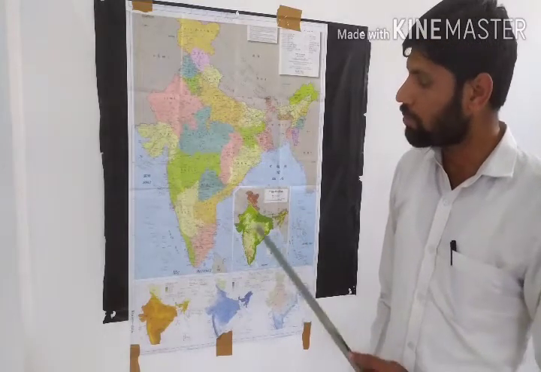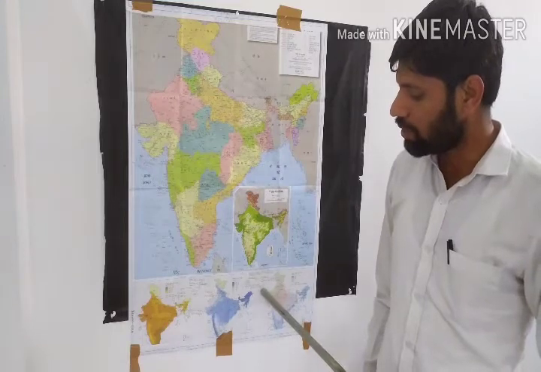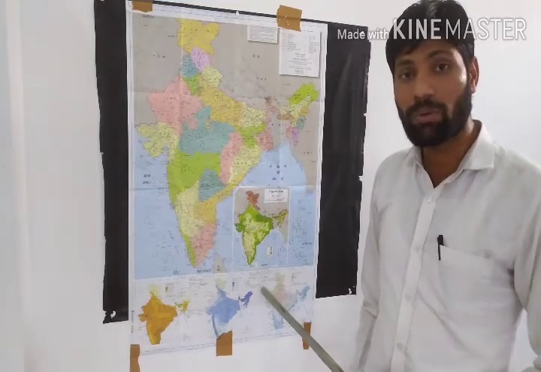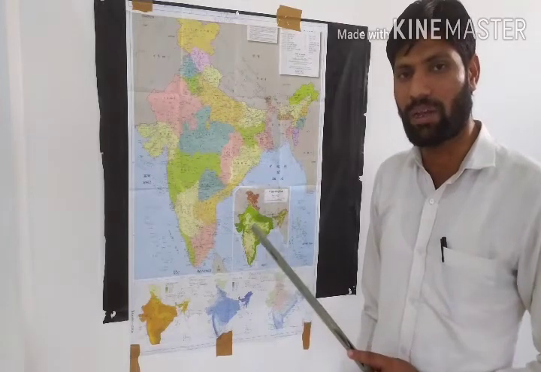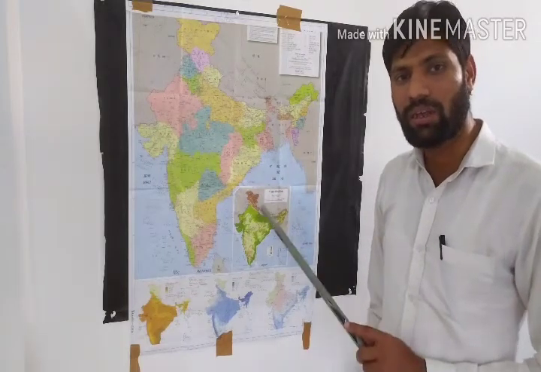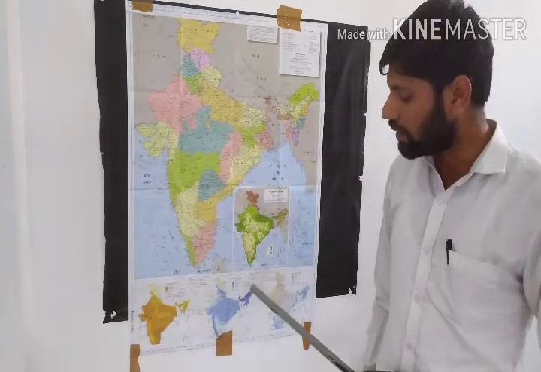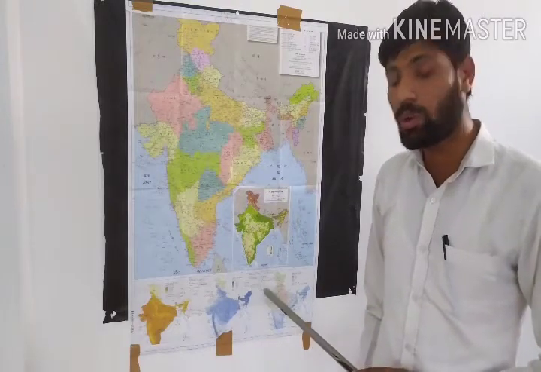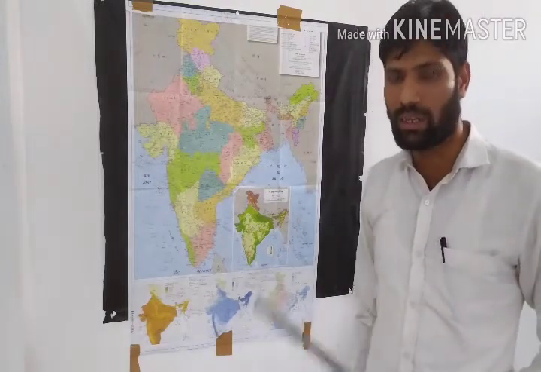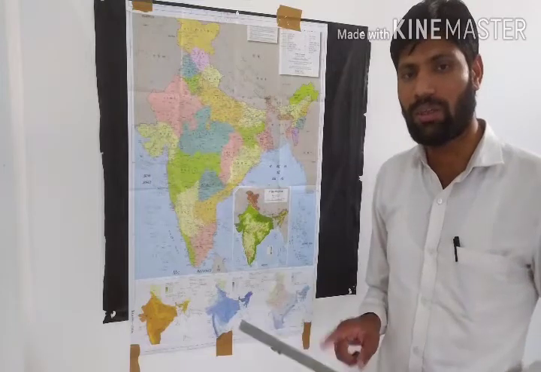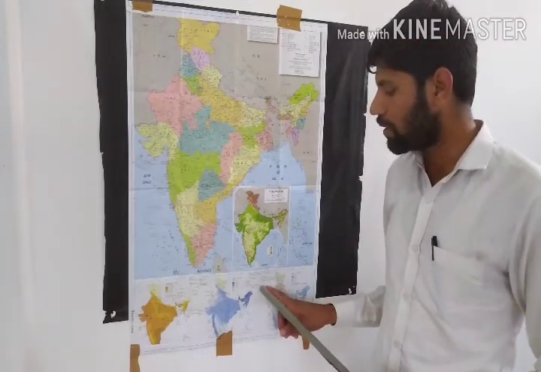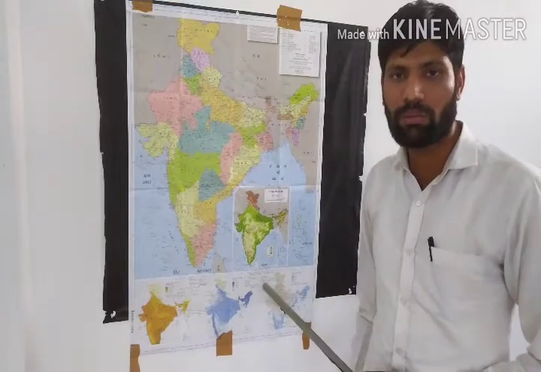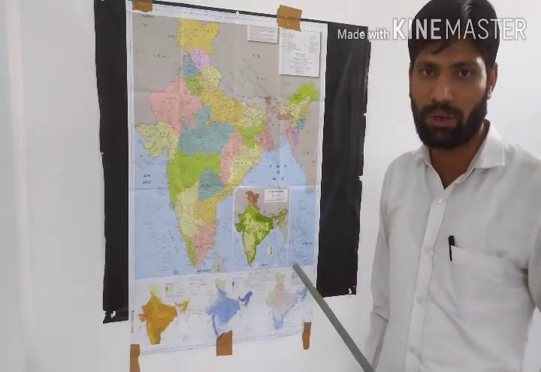Now if we talk about India, about 8.1% of the biodiversity of the entire world is present in India, and India contributes only 2.4% of the area of the globe. That means in only 2.4% area we have 8.1% of the total biodiversity of the world.